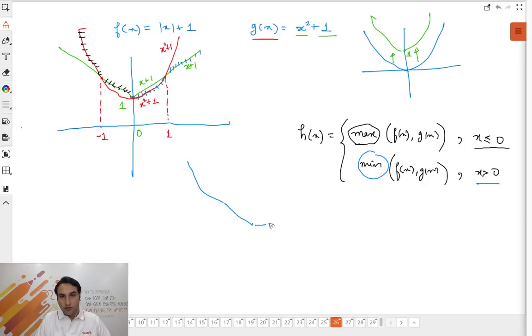Then came your x square. And then came your line. So if you see carefully, there are three sharp corners. 1, 2, 3 sharp corners. So where is it non-differentiable? At how many points? 3. Answer is B. That's it.